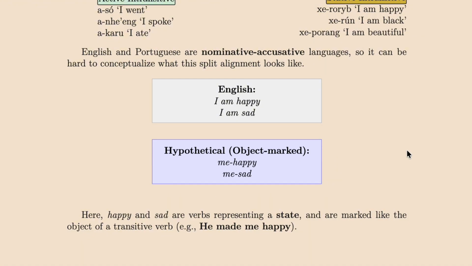But semantically, I'm telling you that there's an accusative thing happening and happiness is what's happening, right? I'm letting you know that the happiness is happening to me in the accusative sense. So that's the idea of what it would look like if English had verbs like to be, which could be used in a stative or ergative sense. It would look like saying me happy or me sad because it's happening to us.